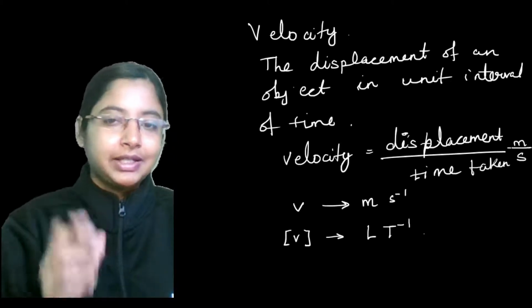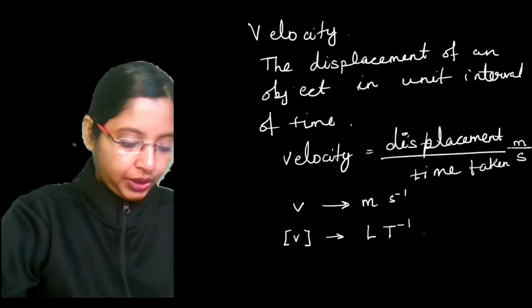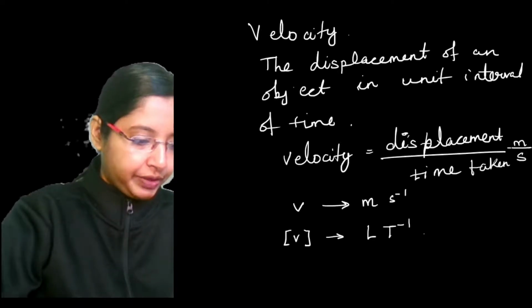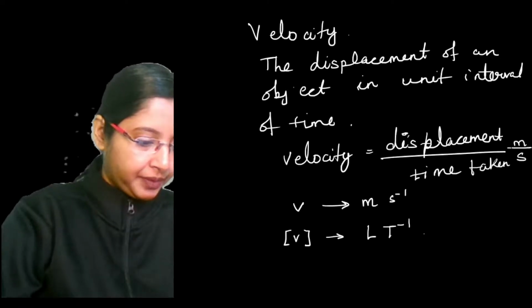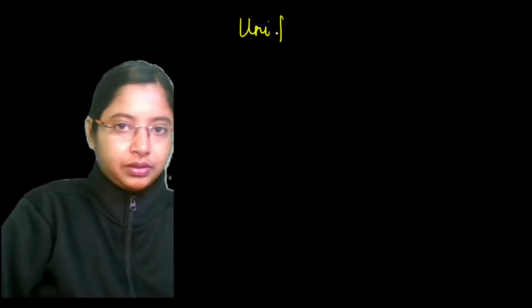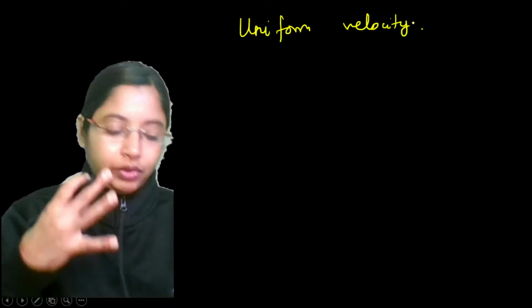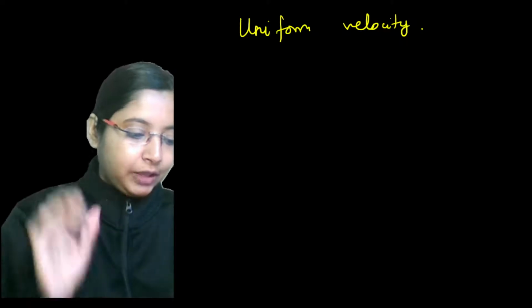We spoke about speed, so velocities can be uniform velocity. You can say an object has uniform velocity if it covers equal displacement in equal intervals of time.